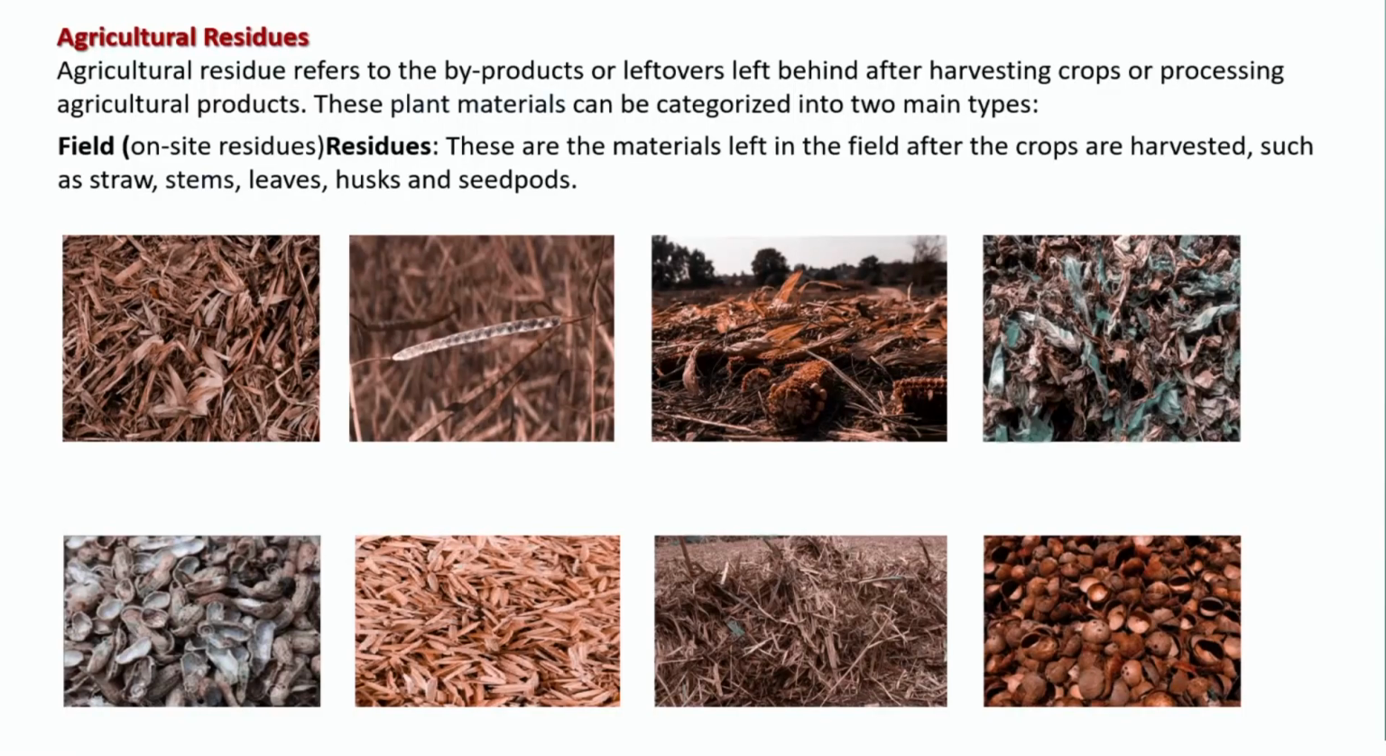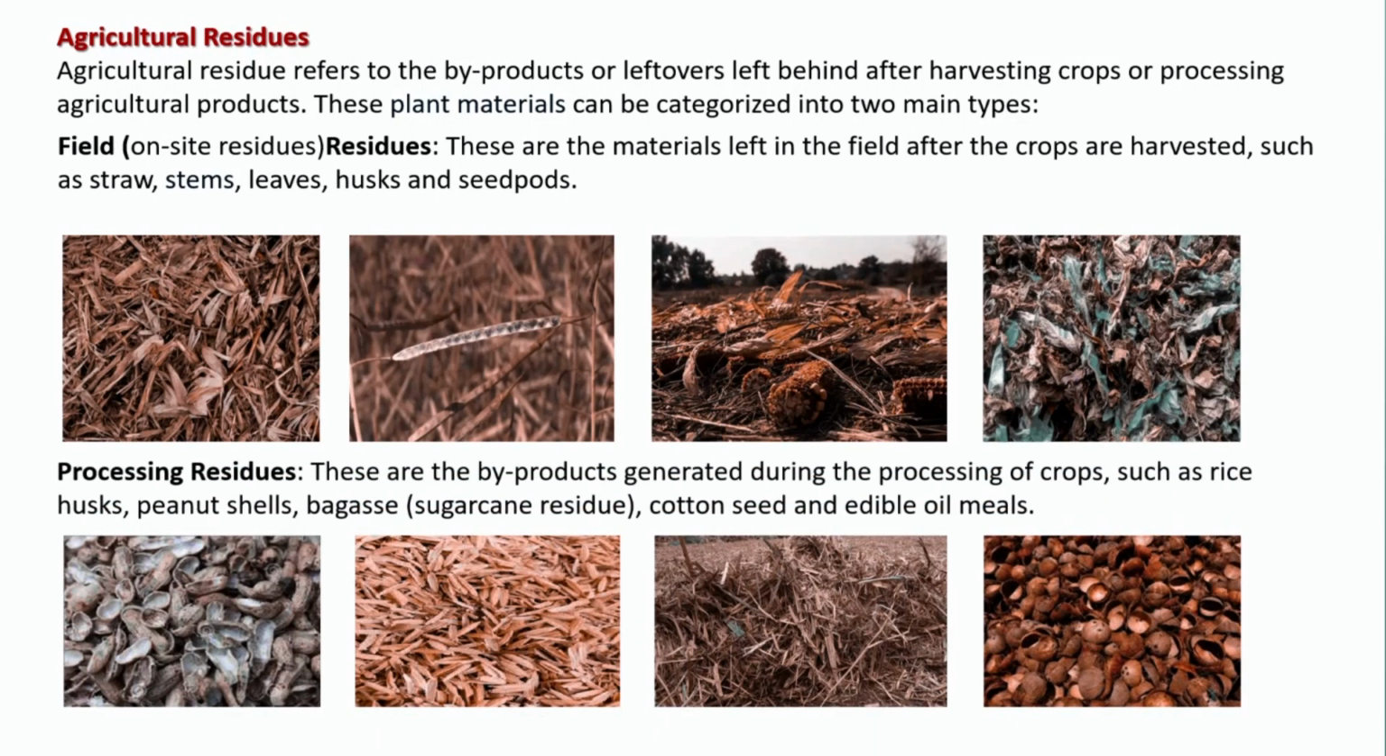So as I was mentioning, these agricultural residues refer to the byproducts or leftovers left behind after harvesting of crops or processing of agricultural products. These plant materials can be categorized into two main types. One is your field residues, that is your on-site residues. These are the materials left in the field after the crops are harvested, such as straws, stems, leaves, husk and seed pods.